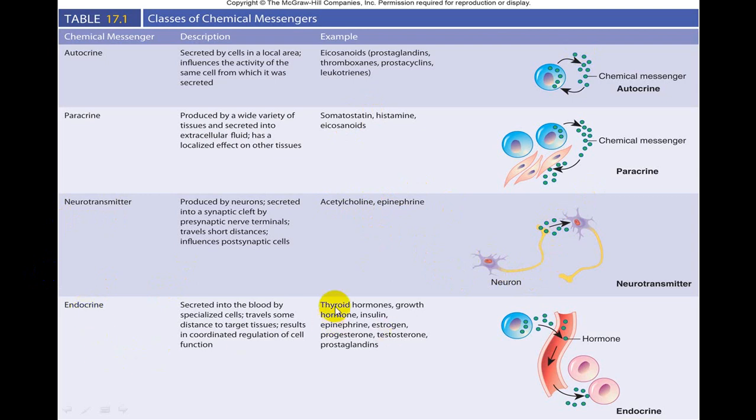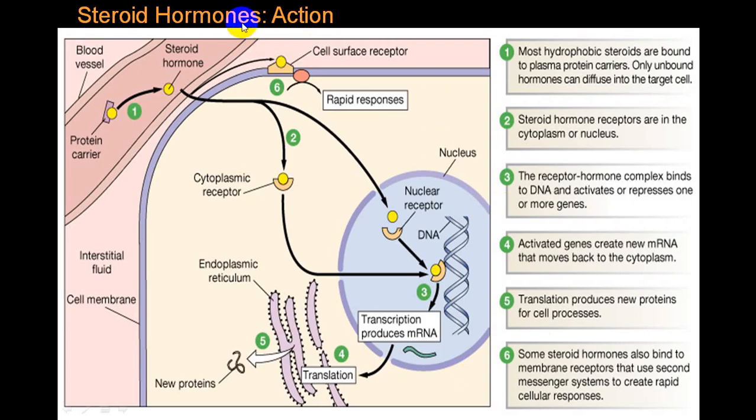And endocrine glands will secrete the hormones, and they will act on target cells. Classical examples: thyroid hormone, growth hormone, insulin, estrogen, progesterone, testosterone, prostaglandins, etc. So these are the examples. Go through that. How does it produce an effect? I am not going into detail.